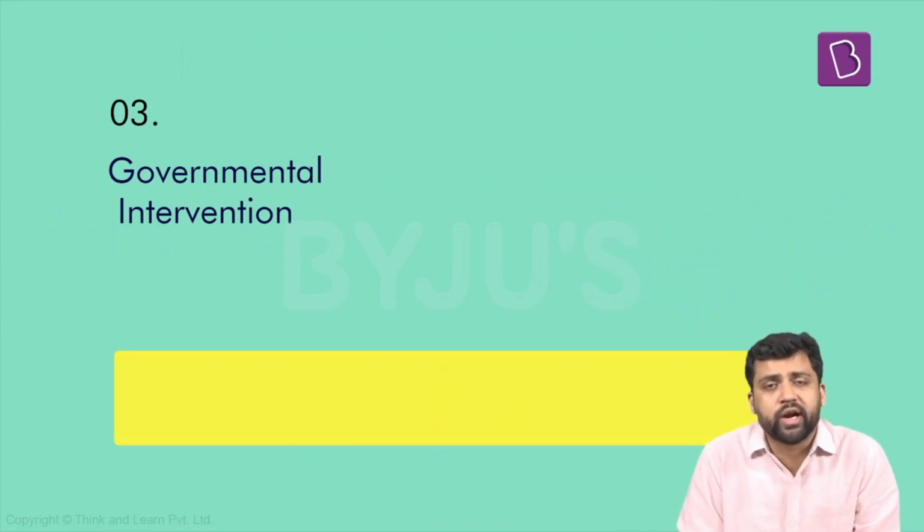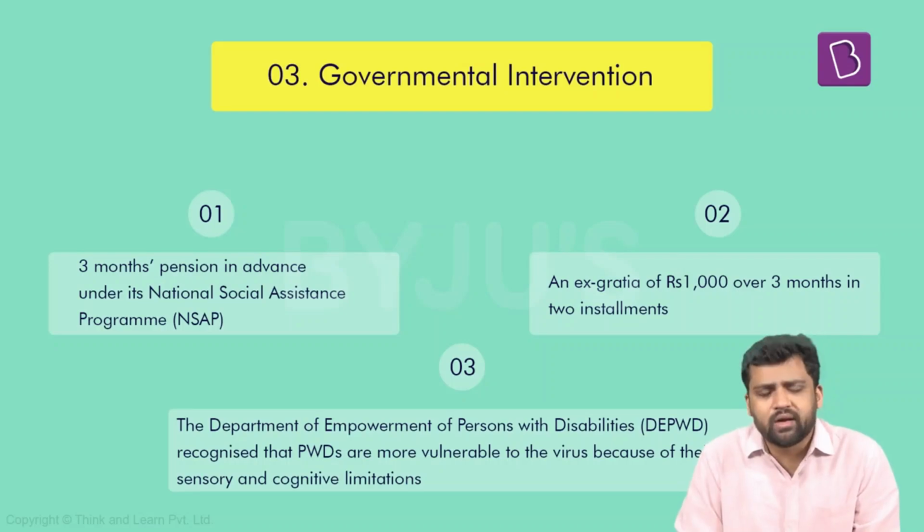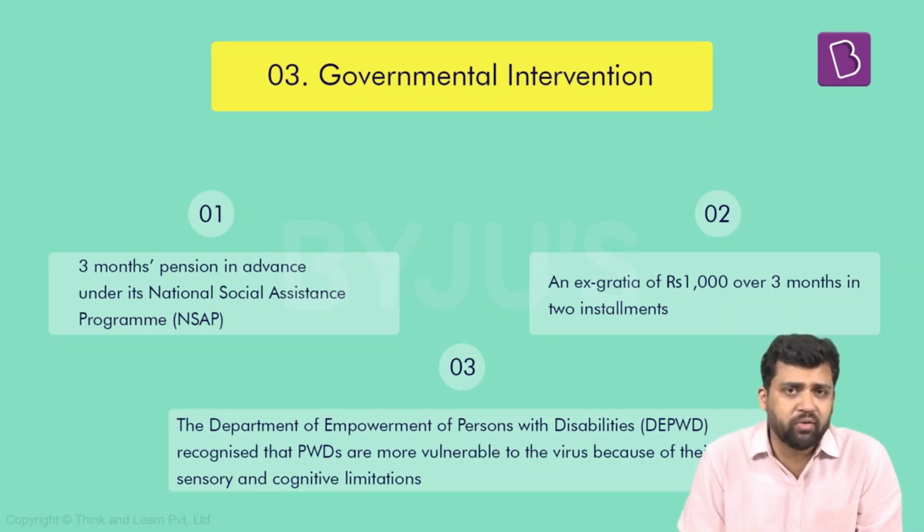When we had this pandemic, and in fact the pandemic is going on right now, what have been the different steps taken by the government? Different governments have taken different steps, but that might not be the concern. What is more important for us is what steps the Indian government has taken. As we all know, we have a National Social Assistance Program. Under this program, different kinds of pensions are given to people who are extremely vulnerable. So under NSAP, you have pensions for widows, pensions for old people, and also pensions for those who are disabled.